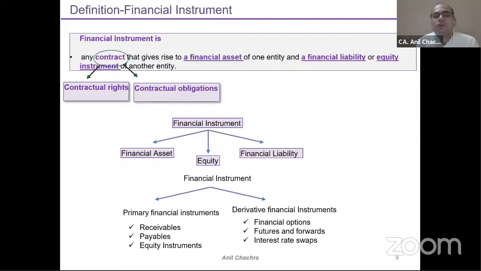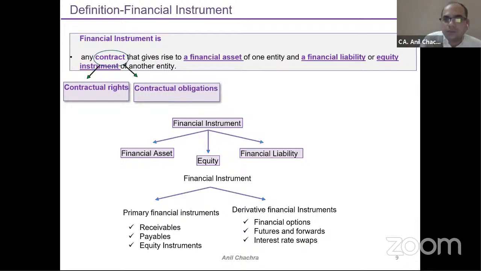So examples of a financial instrument could be, what's a contractual, right? In terms of financial instruments, trade receivable is a very simple example, wherein you have to receive money back from your customers. Trade receivable is your financial instrument. Payable, you have to pay. So trade receivable is my financial instrument.